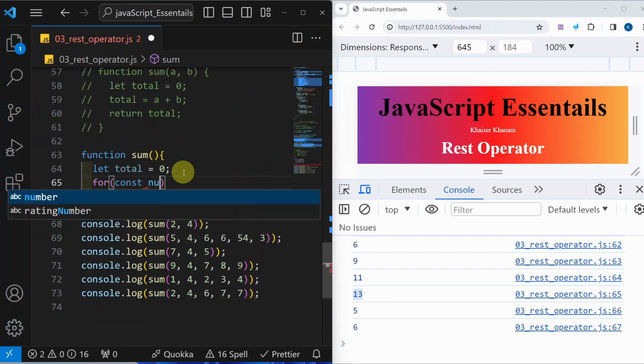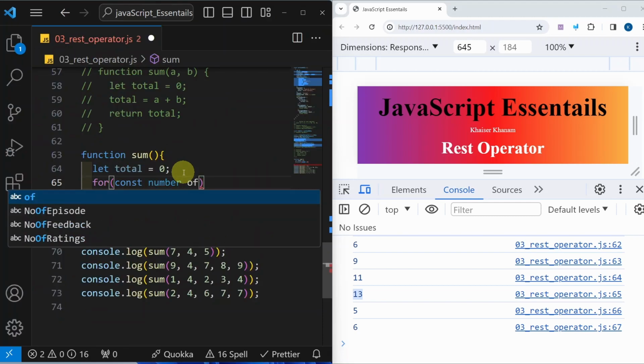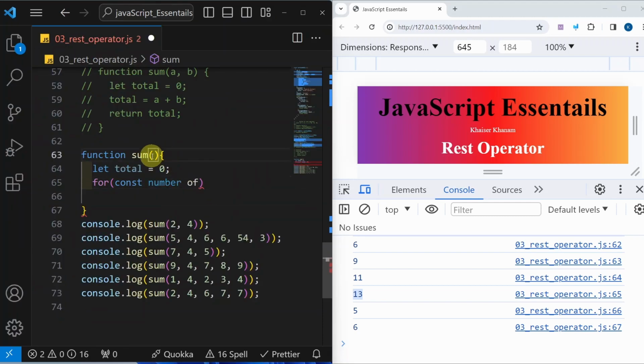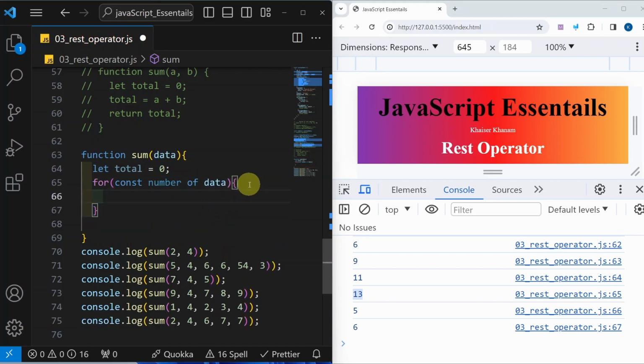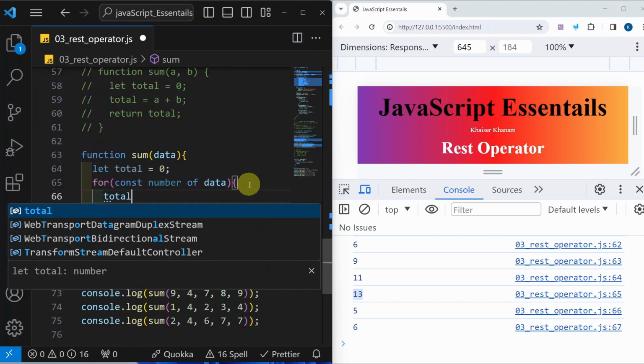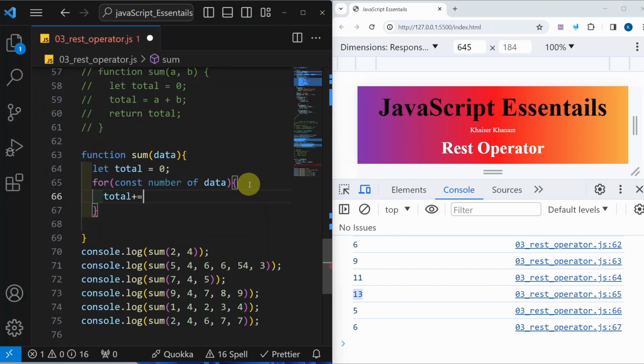Inside this, const number of, here let me just write data, copy, and I will paste it here. Now inside this I just want to add all these things. Total plus equal to number.